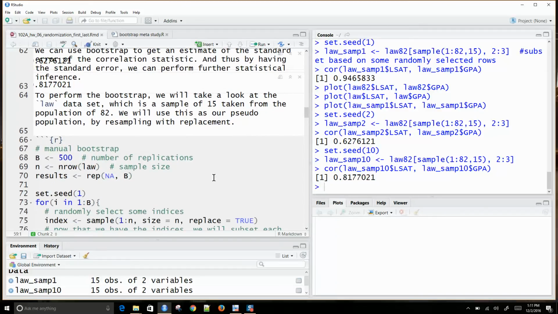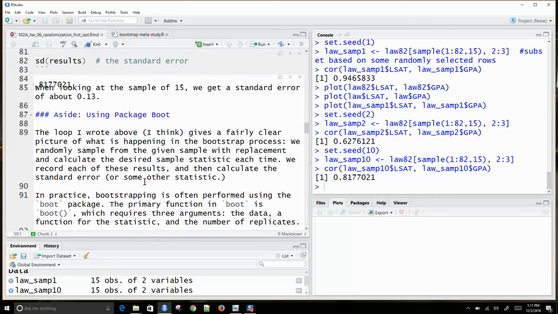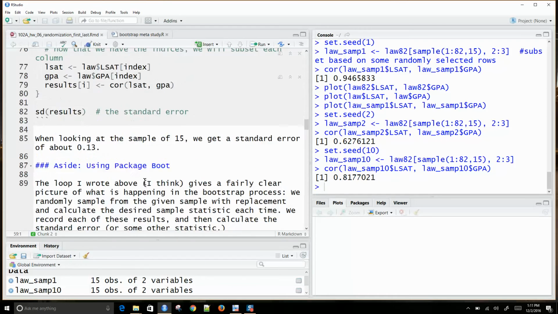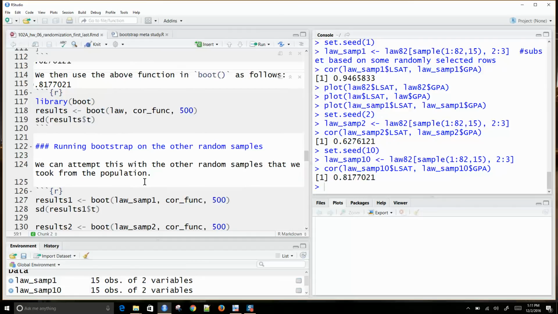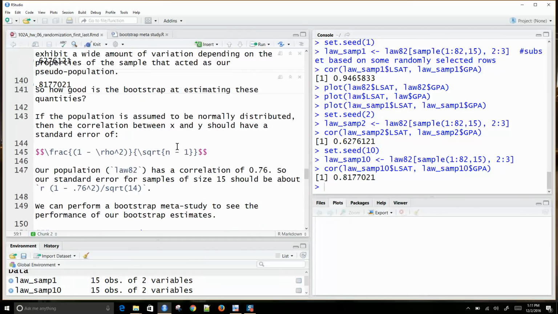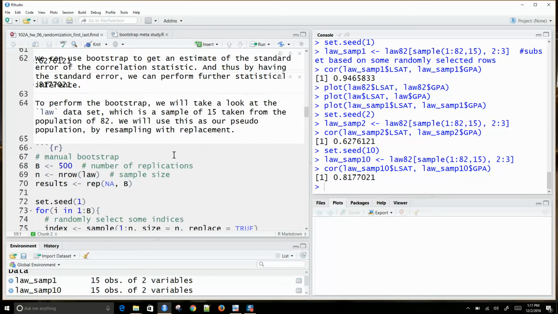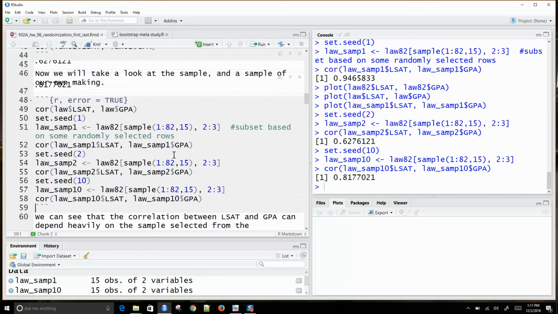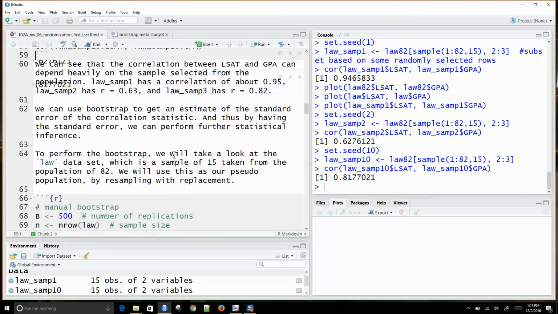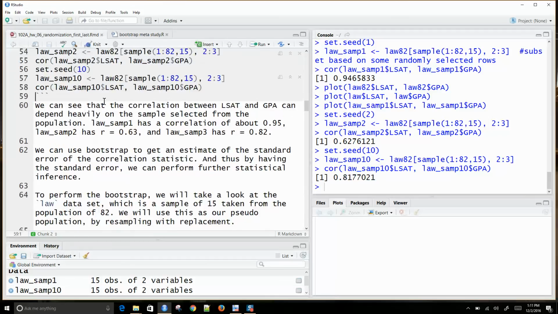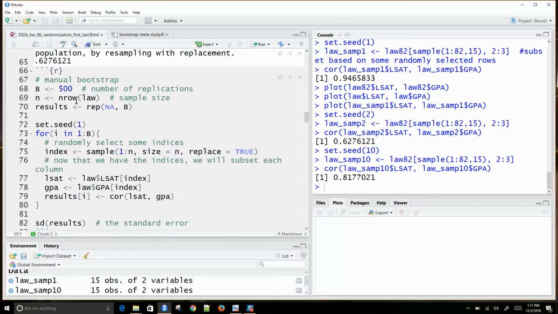Okay, and I don't know if you remember, the estimated standard error for the population correlation is (1 minus rho squared) divided by the square root of n minus 1. I don't know if you guys learned that, the standard error of the correlation. Okay, but anyway, let's try this out. So we have, oh, this is acting a little buggy here. We can use this. All right, so if I were to do a manual Bootstrap,